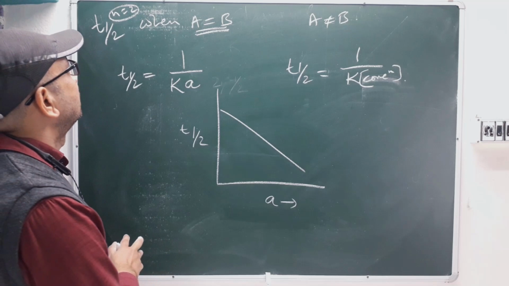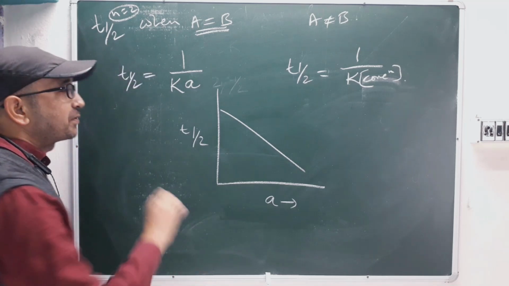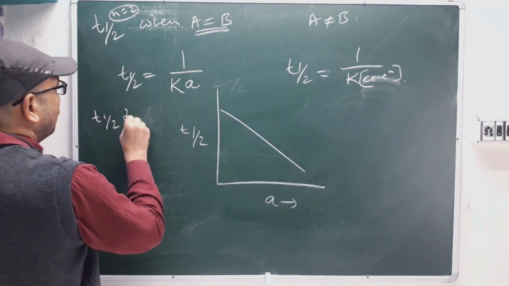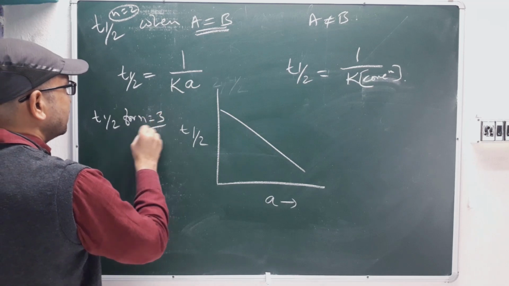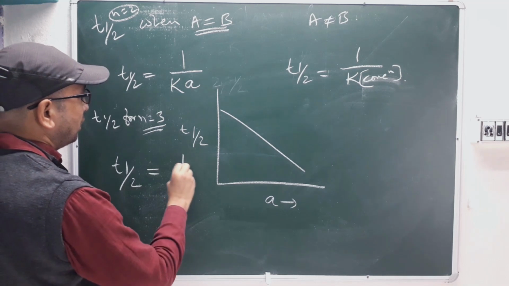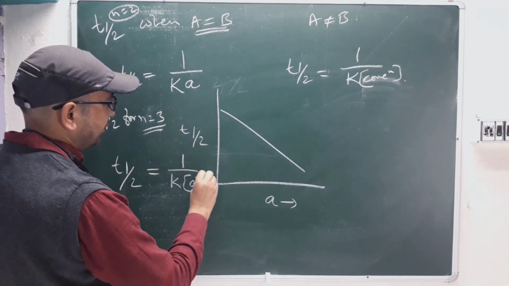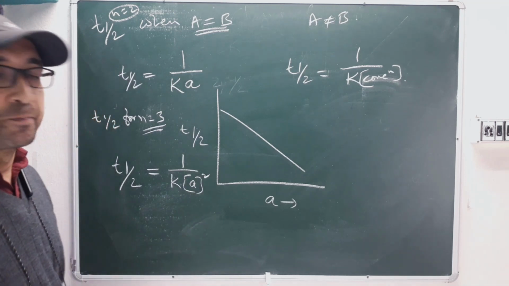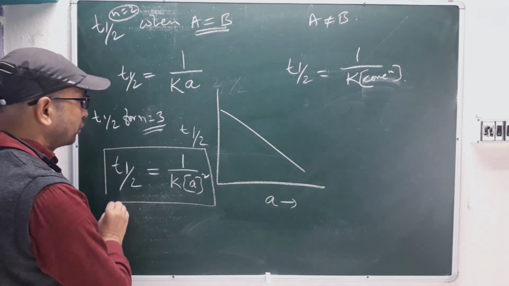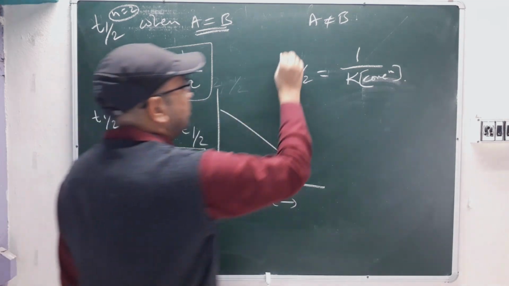Now if we see n equal to 3, the third order reaction, then it will be clear. After third order they will not ask you about fourth order and fifth order. So T half for n equal to 3: 1 by 2, T half equals 1 by K, and then whatever A you are writing, it will be squared. For the concentration, the square will come. So this is the T half for a third order reaction. These values you just keep in your mind.